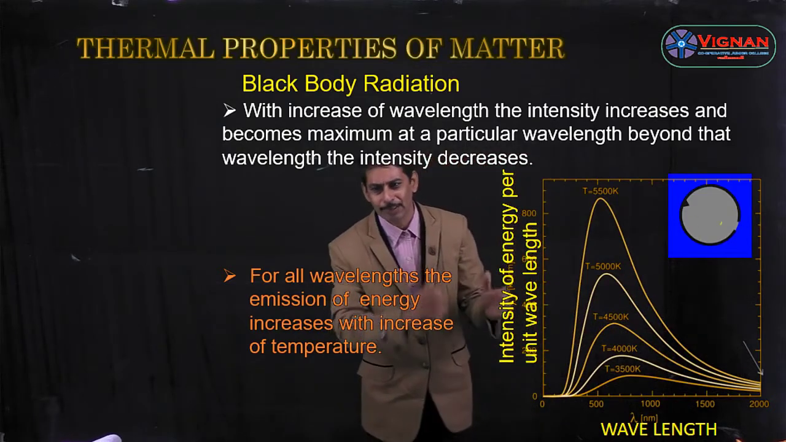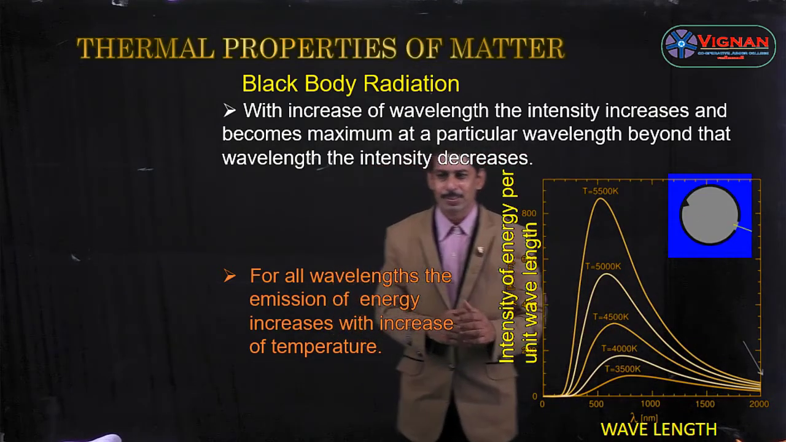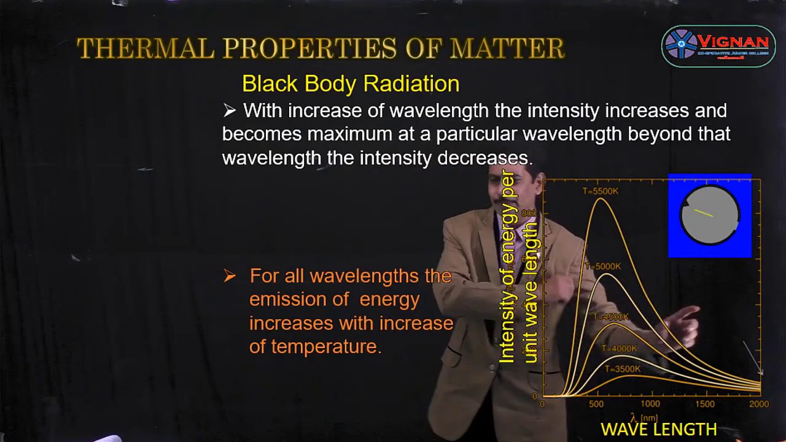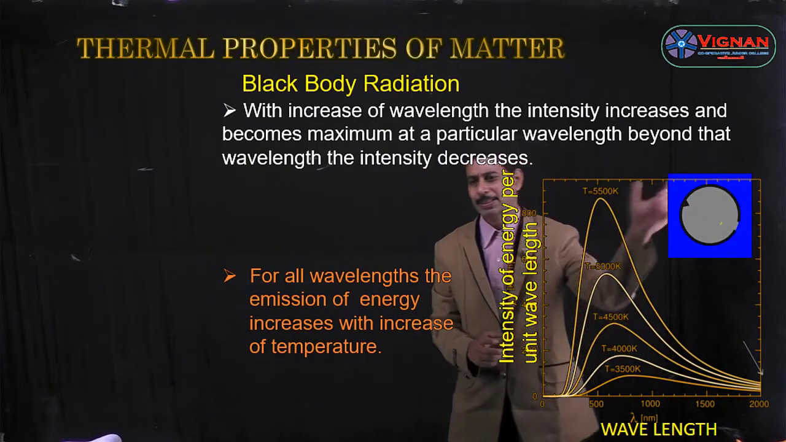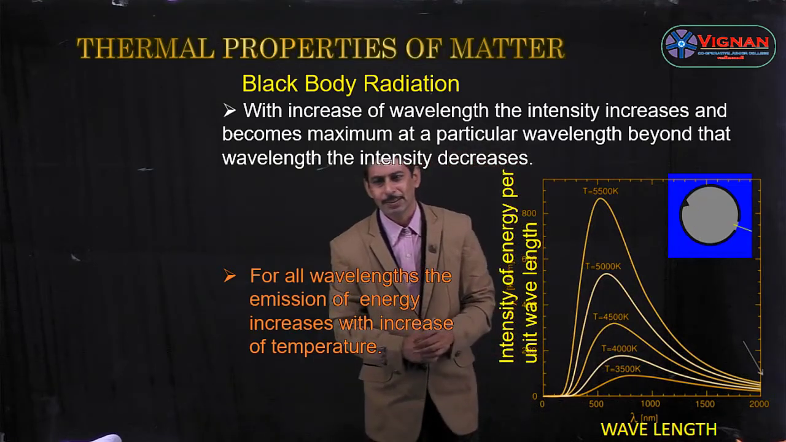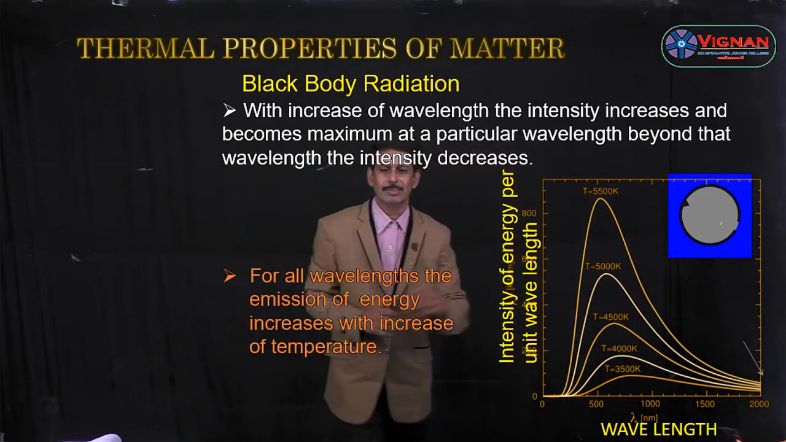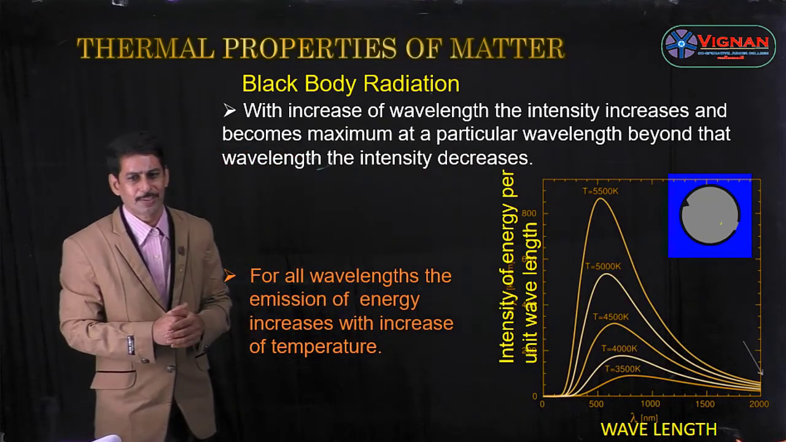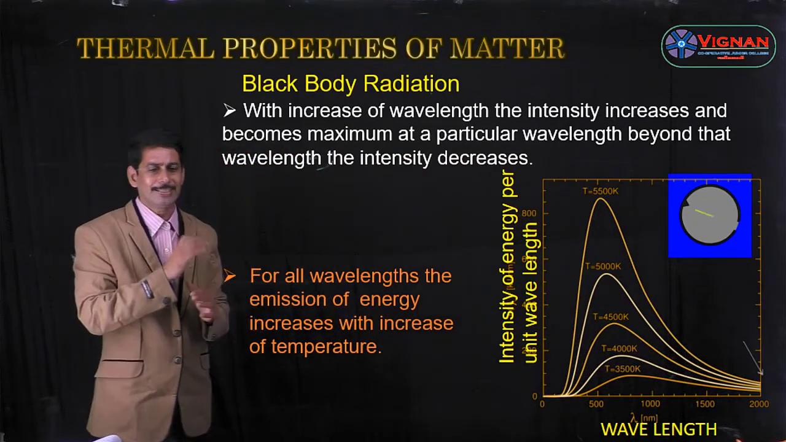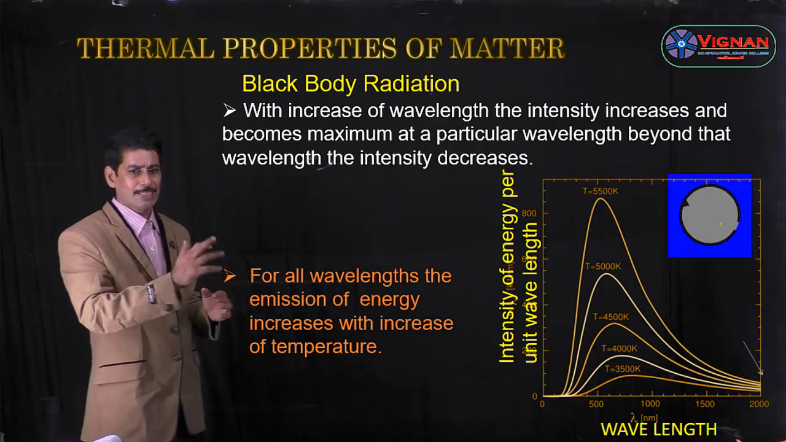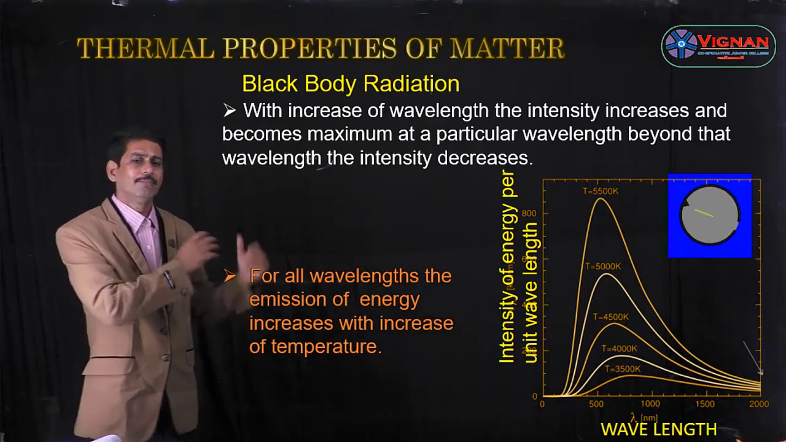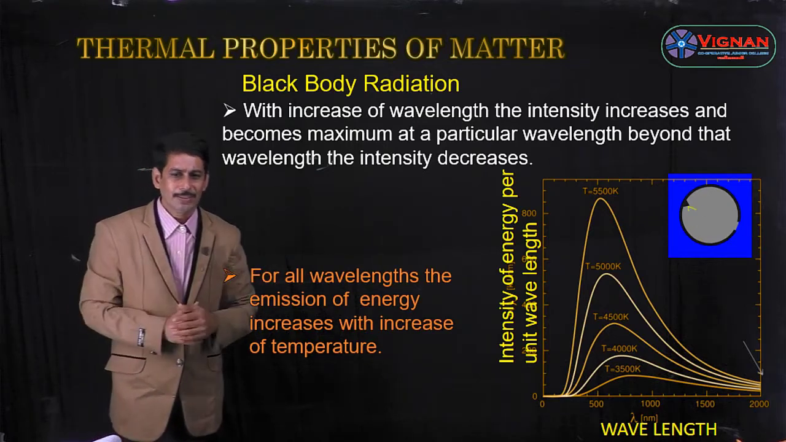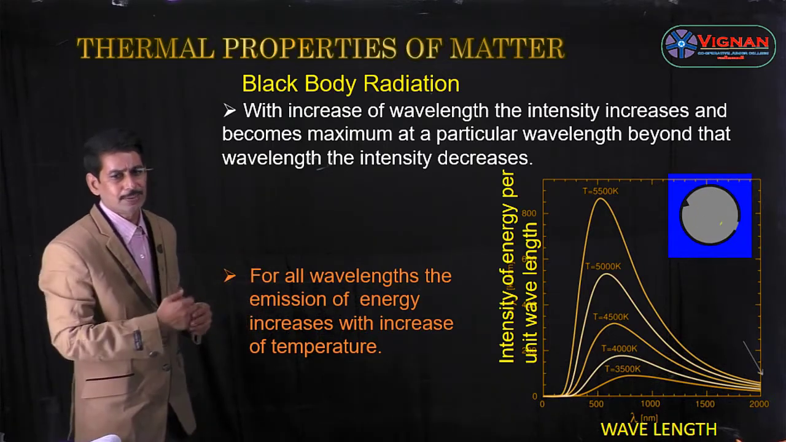And for all wavelengths, the emission of energy increases with the increase of temperature. So these two are the conclusions drawn from the graph. With the increase of wavelength, the intensity also increases and becomes maximum at a particular wavelength; beyond that, the intensity decreases. And for all wavelengths, the emission of energy increases with increase of temperature.